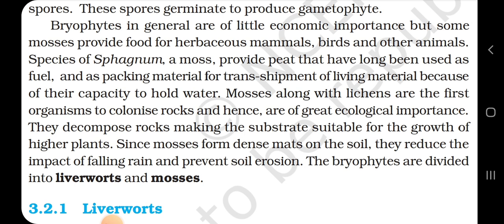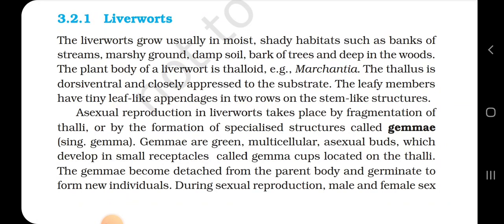Since mosses form dense mats on the soil, they reduce the impact of falling rain and prevent soil erosion. The bryophytes are divided into liverworts and mosses. 3.2.1 Liverworts. The liverworts grow usually in moist, shady habitats such as banks of streams, marshy ground, damp soil, bark of trees, and deep in woods.